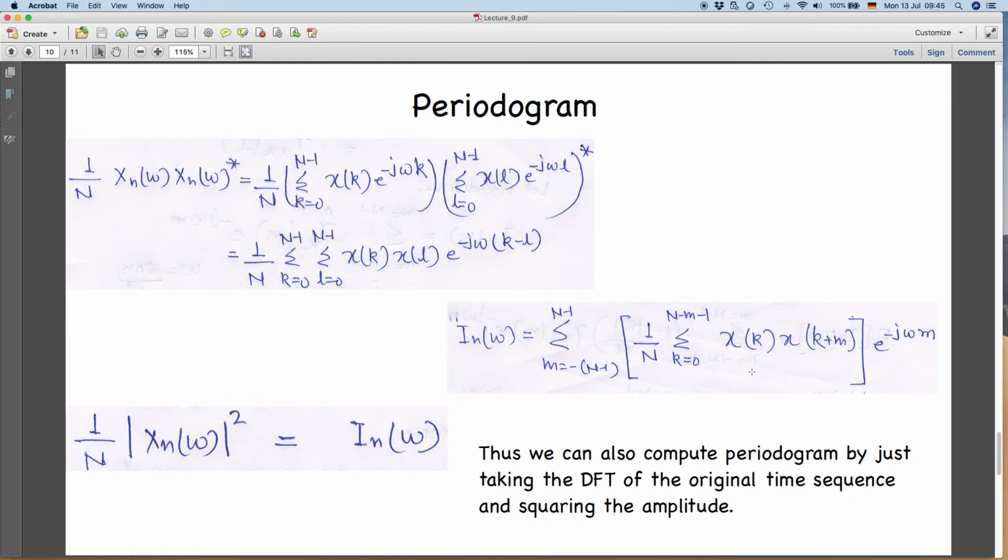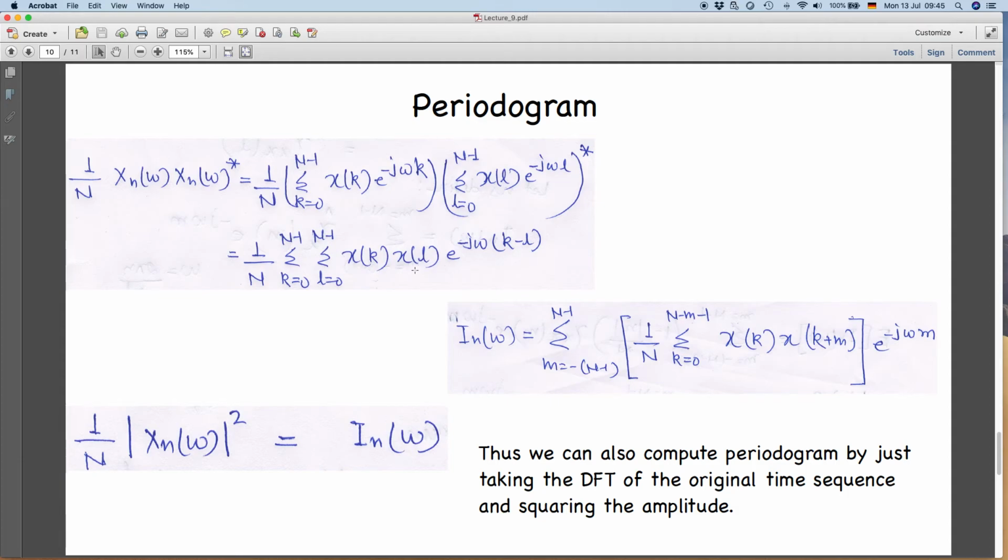So you see this here, xk multiplied with xk plus m, here xk and xl, and here is the m in the exponential term, which is just the separation between these indices, right? The difference between the two time instances or the two samples. Here it is also the same difference.